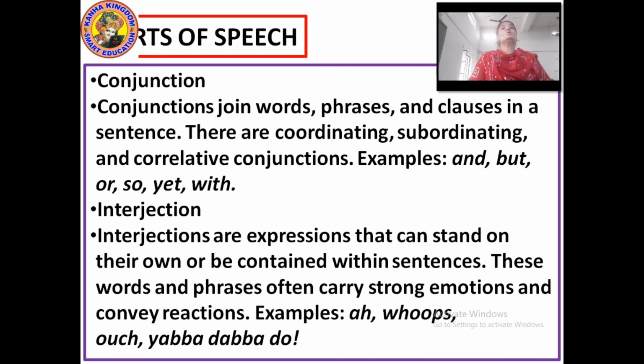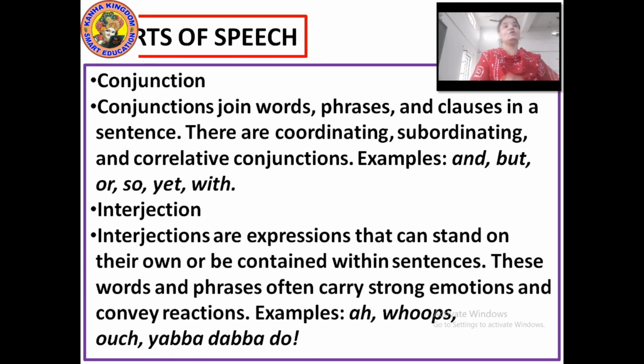Now first the coordinating conjunctions. Coordinating conjunctions are one-word connectors that sit between the two words, clauses or phrases that are being connected. There are seven coordinating conjunctions: and, but, or, nor, for, so and yet. These conjunctions join equal parts.